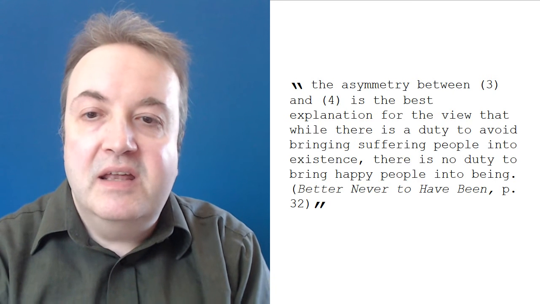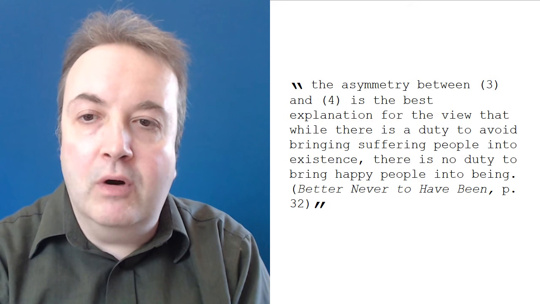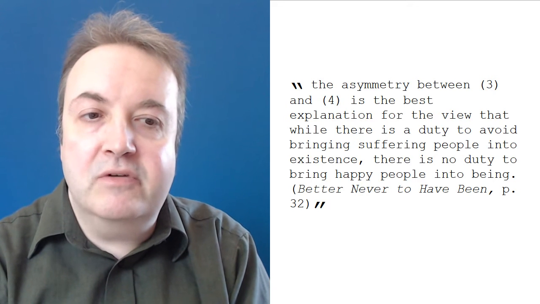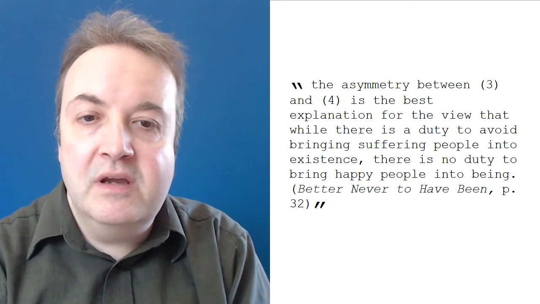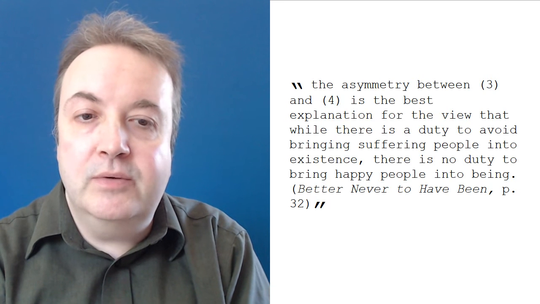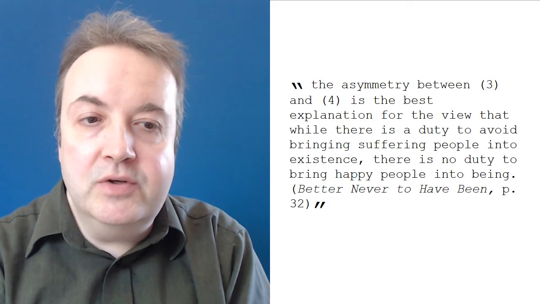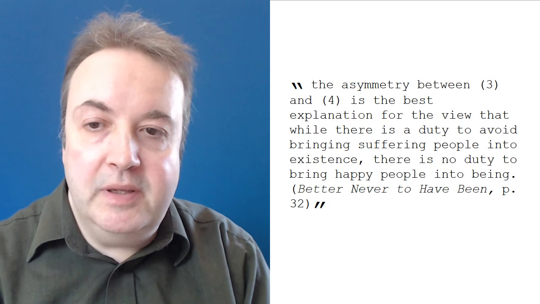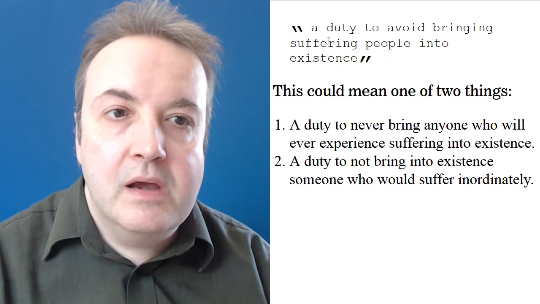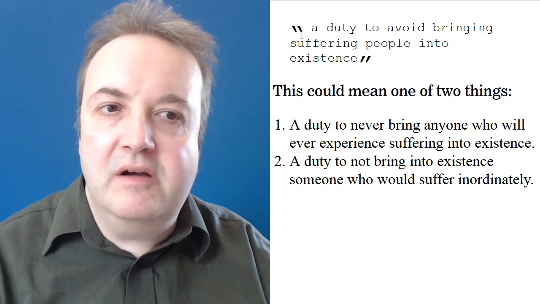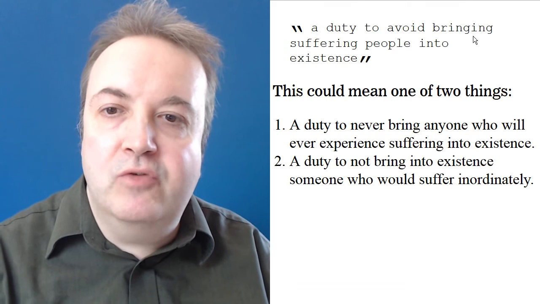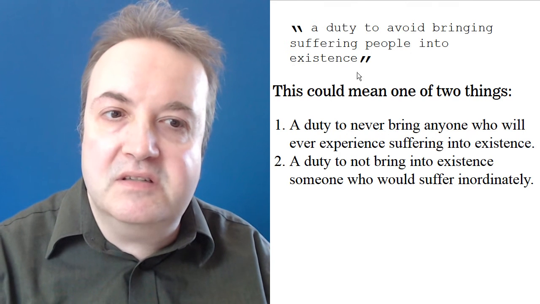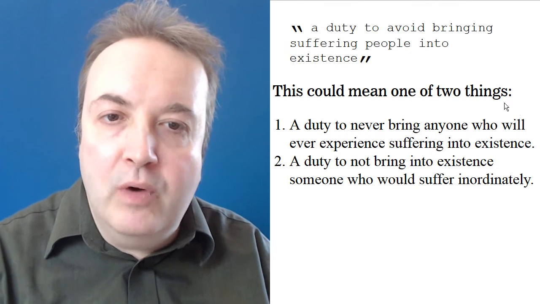He says, the asymmetry between 3 and 4 is the best explanation for the view that while there is a duty to avoid bringing suffering people into existence, there is no duty to bring happy people into being. Let's begin with the first part of this asymmetry. It says, a duty to avoid bringing suffering people into existence. This could have one of 2 meanings.